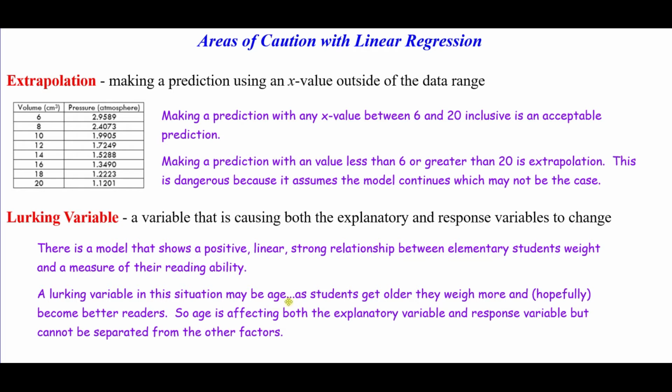Age is really the variable that is affecting both of those things. As an elementary student gets older, they tend to get heavier because they're growing, and hopefully their reading ability also increases. So age is affecting both the explanatory and the response variable, but we can't separate it from the other factors. We can't remove it in any way.